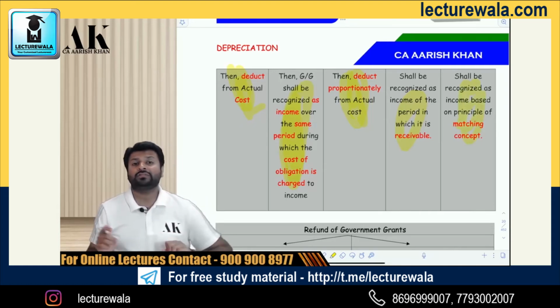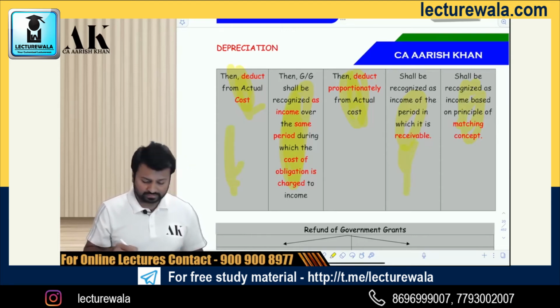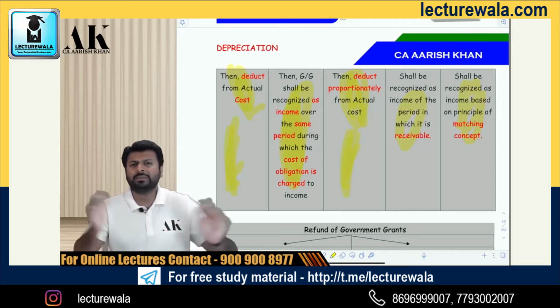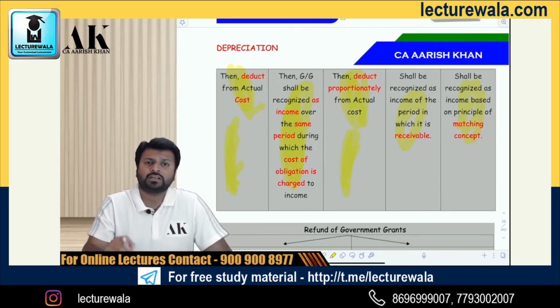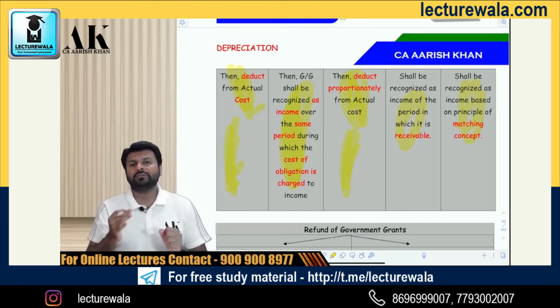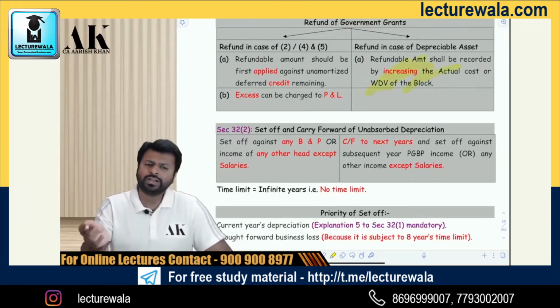Now, in case you have to give a refund, what would you do? In case of the first and third case, sorry, not fourth, the first and third, if you have to give a refund because you're not complying with the conditions attached by the government, what will you do now? When you got the subsidy, what did you do? You reduced it from the block. Now you add it back. It is very simple. You add it back.